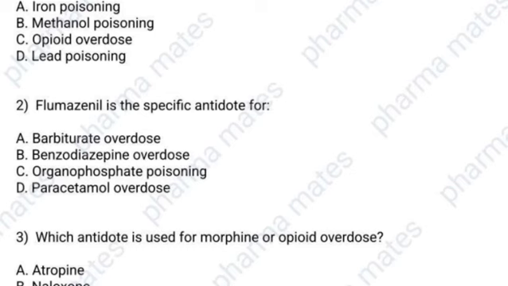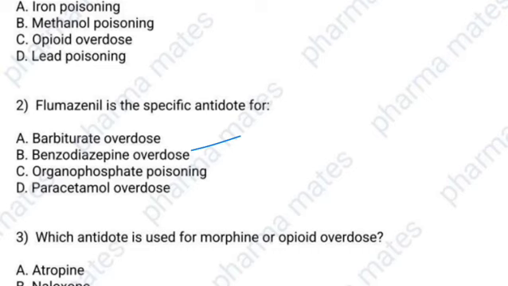Then our next question is, flumazenil is the specific antidote for. Options are barbiturate overdose, benzodiazepine overdose, organophosphate poisoning, paracetamol overdose. Anyone get the answer? Here option B is the correct one.